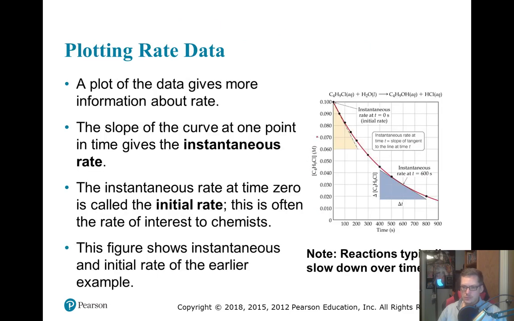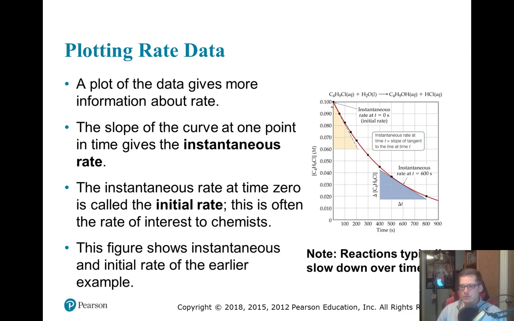All right, and so when we plot this reaction rate, you can see that it doesn't make a straight line. It kind of flattens out. Our reaction is quicker when it first starts, and then it slows down as we go, and this is because the concentration of our reactant is going down. We just talked about in the last video that increasing the concentration would increase the reaction rate. If we decrease the concentration, then the reaction rate would also go down.